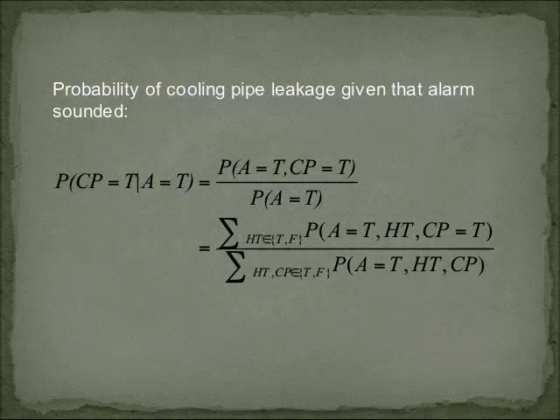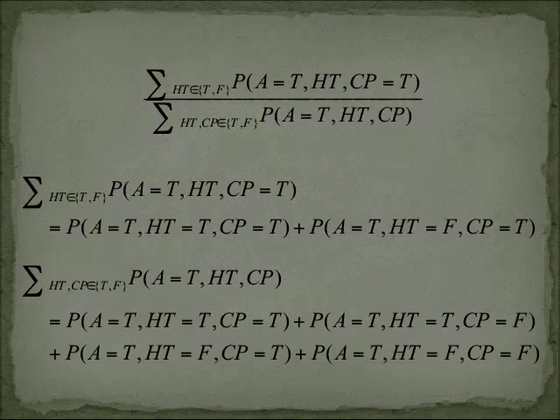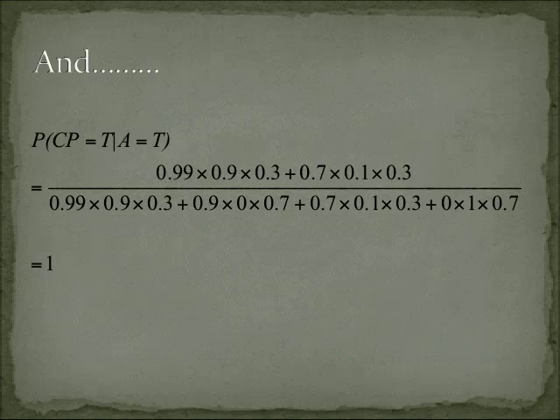here's the probability of a cooling pipe leakage given that the alarm sounds. We can then expand the equation. On the numerator, both the scenarios with high and low reactor temperatures were calculated, knowing that the cooling pipe leakage does occur. And to combine the probabilities of all the conditions causing the alarm to sound, we sum all probabilities that could lead to the alarm sounding in the denominator. And, using the values from table shown before, we obtain a value of 1.